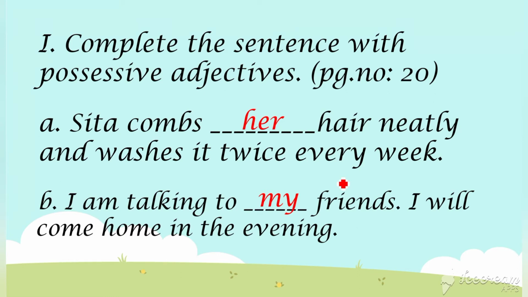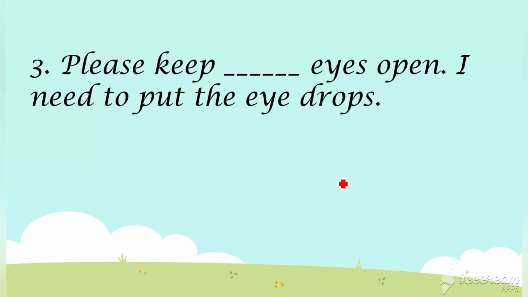Now we shall see the next question. This is the third question. Please keep dash eyes open. I need to put the eye drops. Here we are pleading to someone. So who is that? I is the first person and we are talking to someone. If you're pointing to someone and saying it, then it is third person.